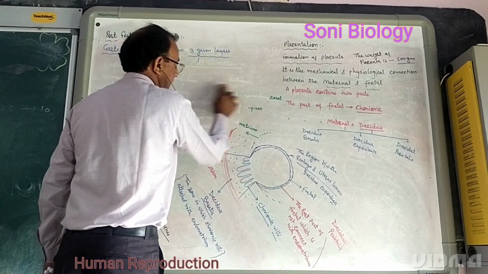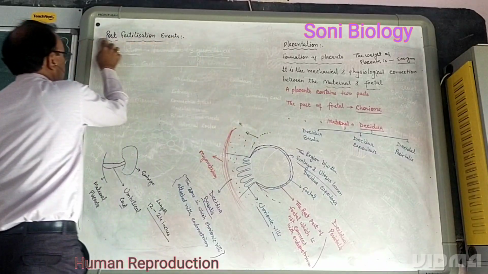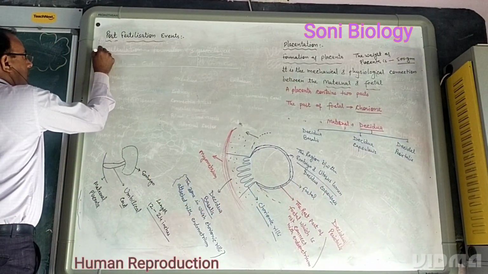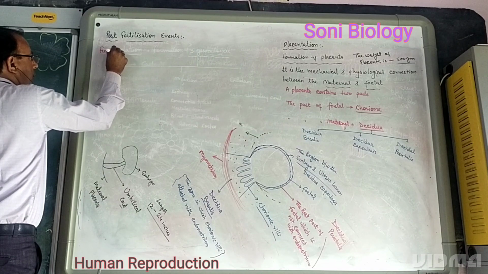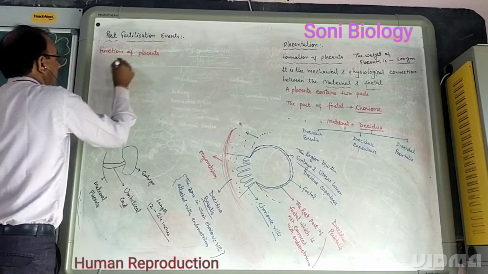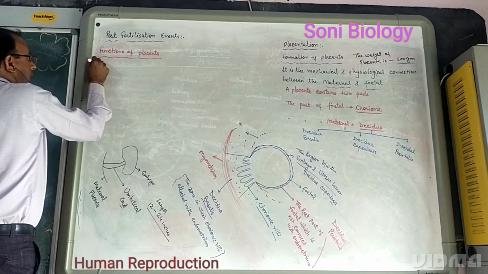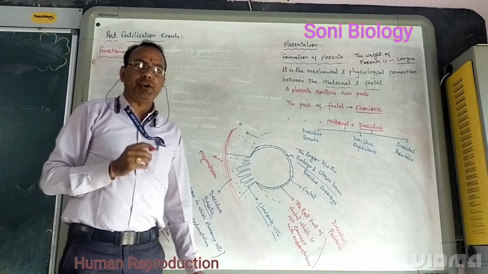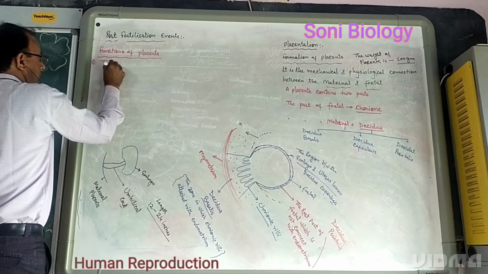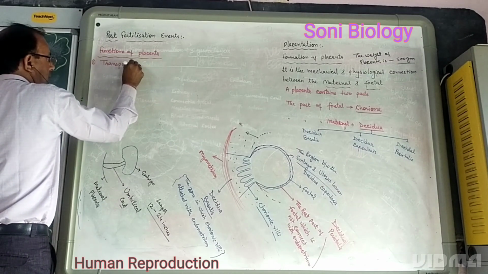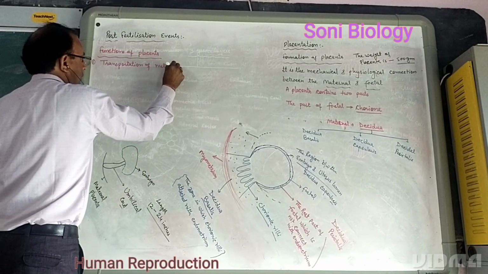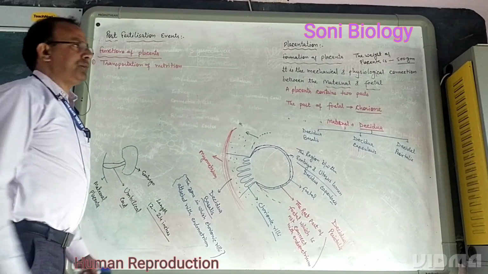Function of the placenta. The first function of the placenta is transportation of nutrition from the mother's body to the fetus.